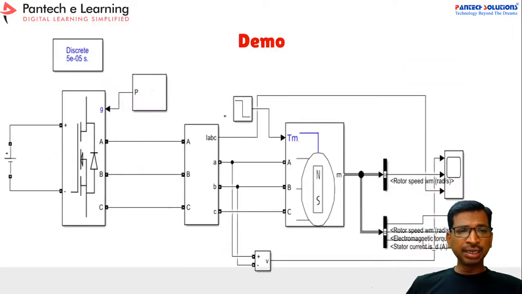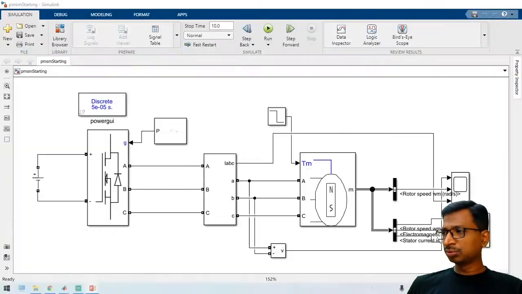And this is a very simple open loop PMSM motor. This open loop will always give you very poor performance. Whenever you implement the closed loop algorithm, only then can you get better performance. So now I am going to open MATLAB. I have already developed the model. So this is the basic logic.